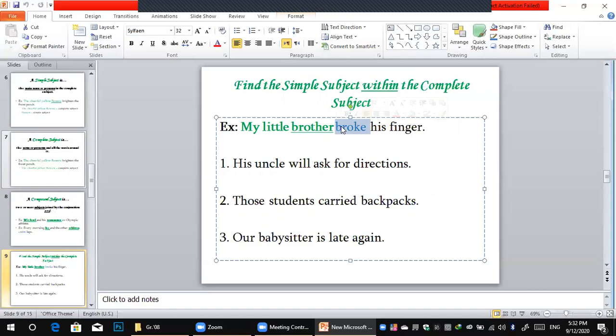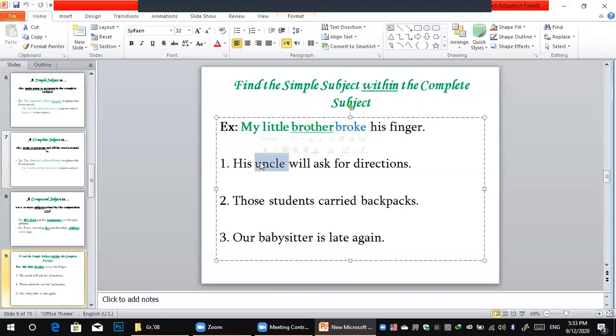So what does that make it? The predicate. So here, number one: his uncle will ask for directions. Where is the simple subject here? The word uncle.